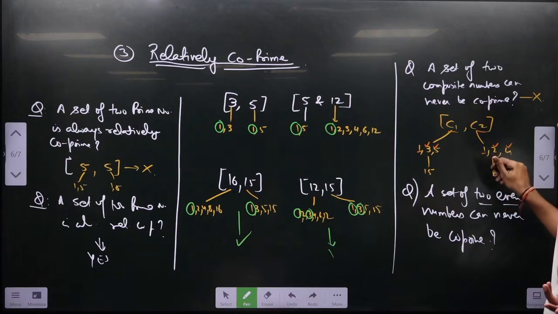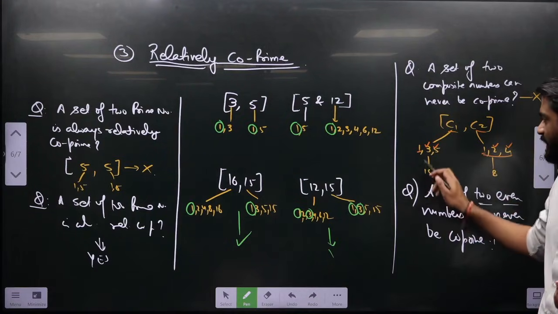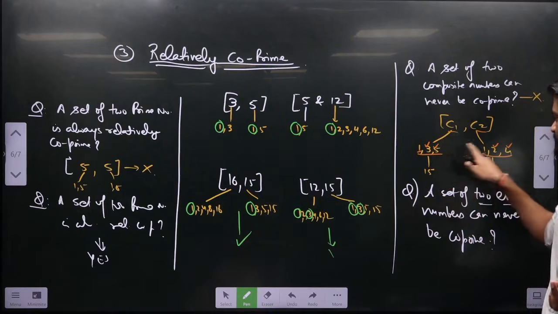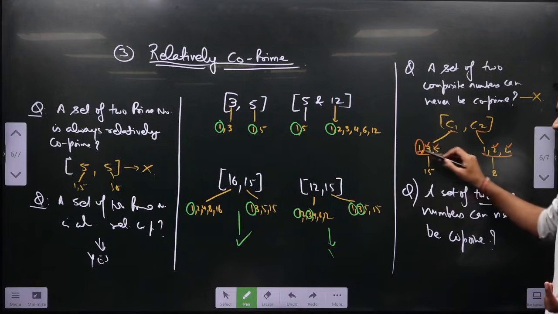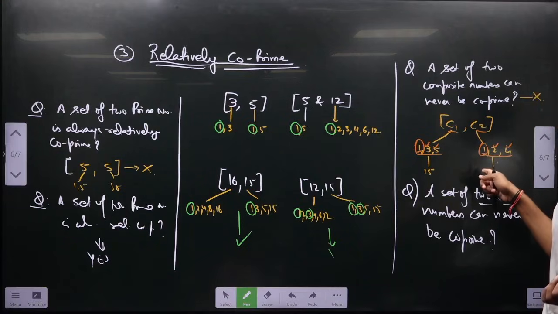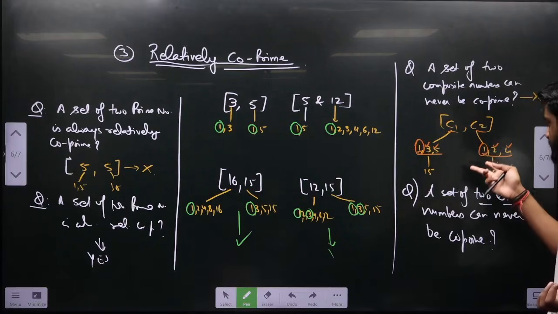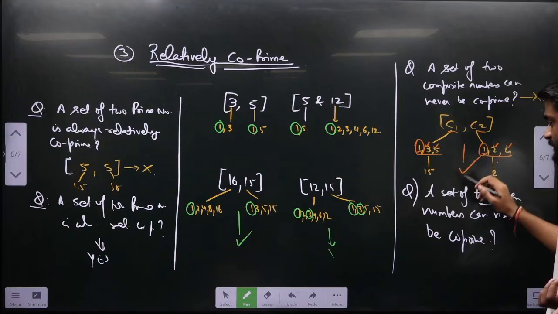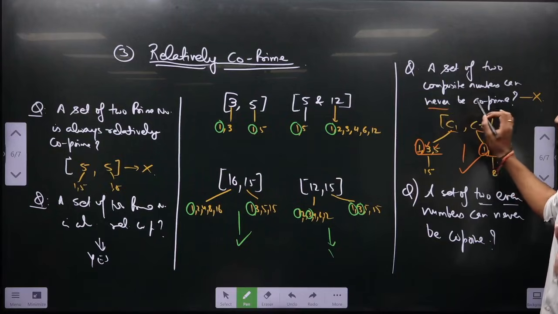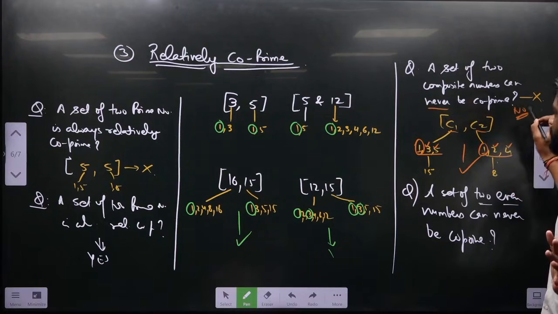Since there are 3 factors, each will be a composite number. But they only have 1 in common. So both are composite and both have only one factor in common, that is 1, so it is relatively co-prime. So never, it is nothing but no.